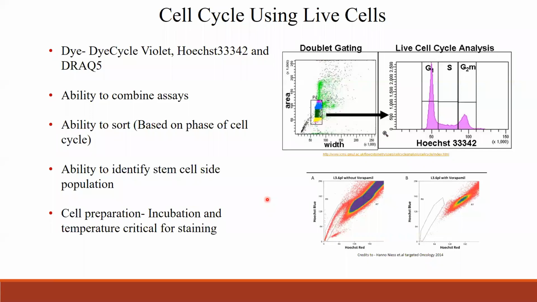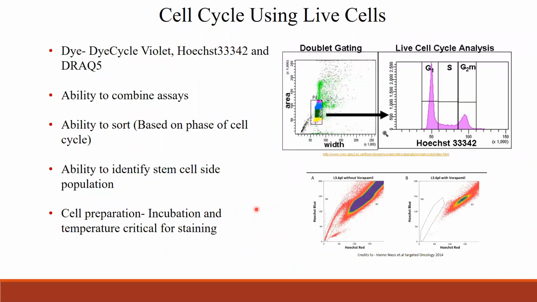And there is the ability to identify the stem cell side population. Again, this is the combined assay, when you want to see the cell cycle pattern and also do another assay. This is a popular assay. They combine the cell cycle and this one by adding Hoechst 33342. You could do the analysis by seeing the stem cell side population.